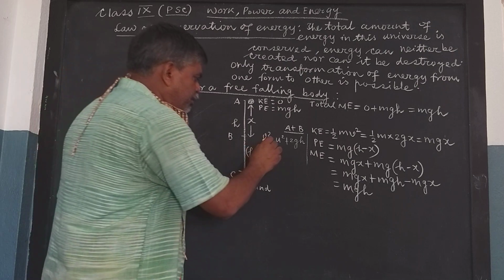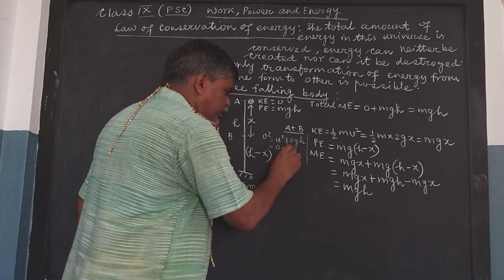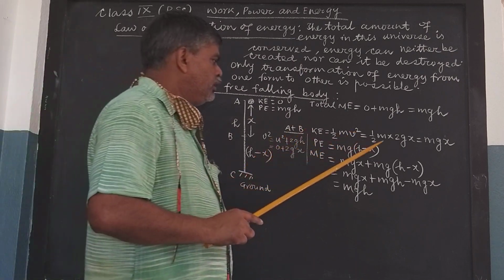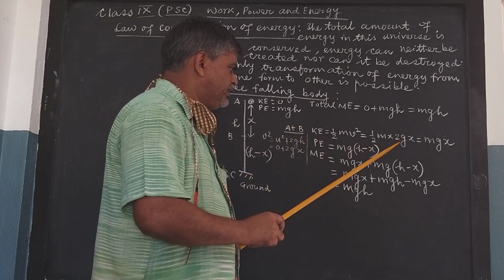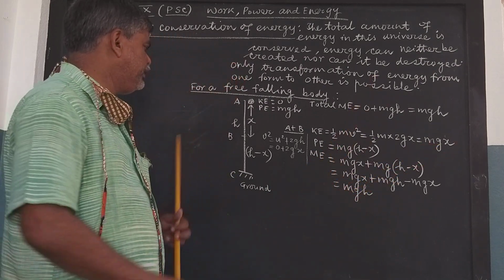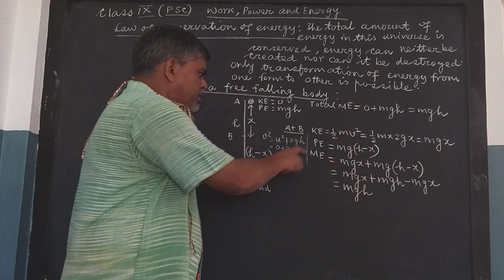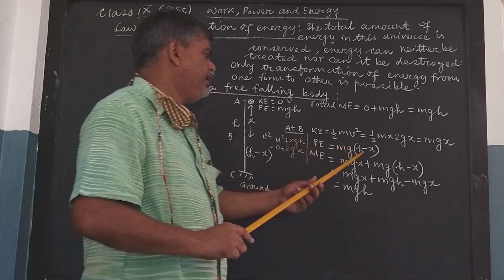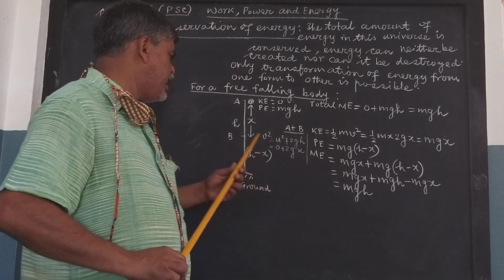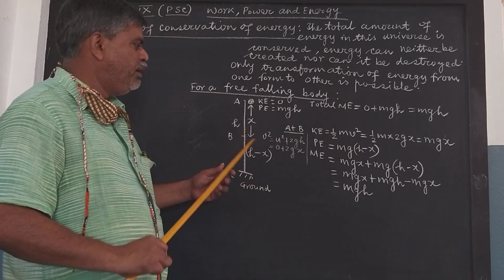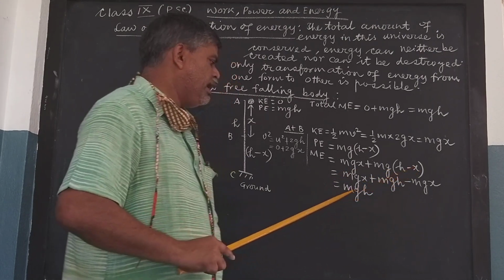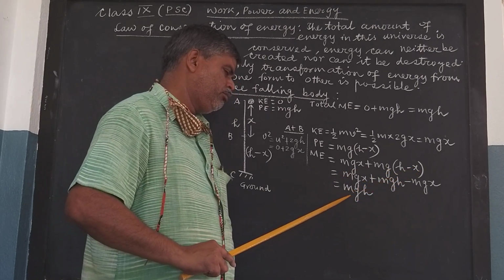And as it is falling from rest, so v squared is equal to 0 plus 2 into g into x. So if I put v squared is equal to 2gx, then I get kinetic energy equal to mgx. And potential energy of the body at this point will be obviously m into g into (h minus x). So total mechanical energy of the body at the point B will be given by its kinetic energy plus its potential energy, which comes out to be mgh.